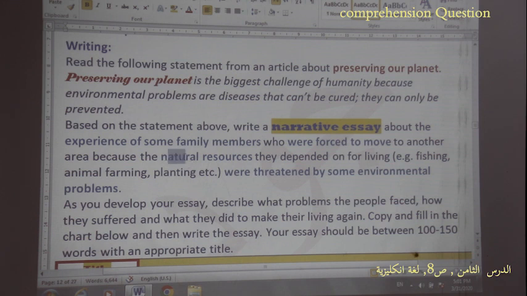So here we can talk about a definite natural resource, and then we say the reasons that make this family move and leave their area. For example, they depended on some resources for living and they lost these resources. For example, they used to fish, so they were fishermen, or they were animal farming, they have animals in their farm, or they were planting, they worked in agriculture or farming. But these resources were threatened. Why? Because of some environmental problem.